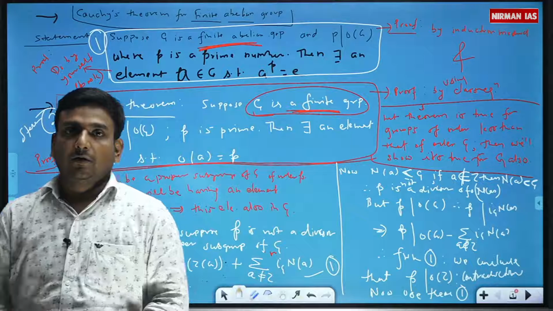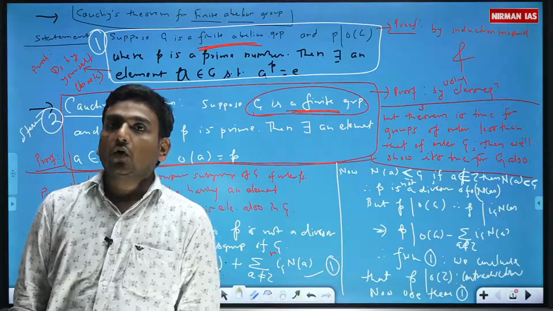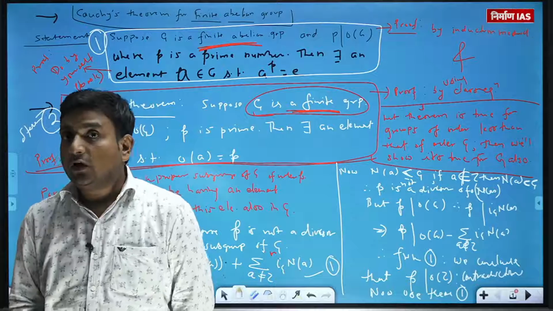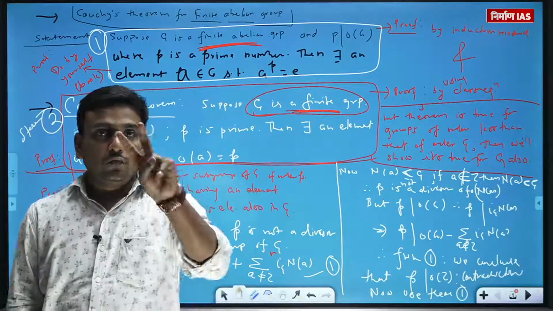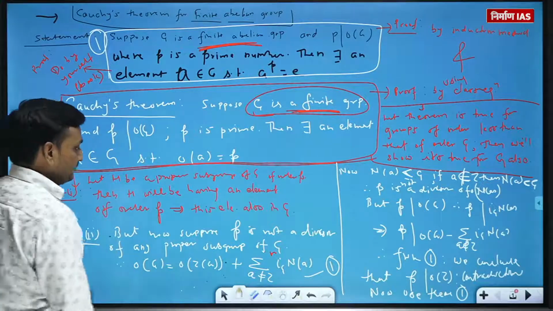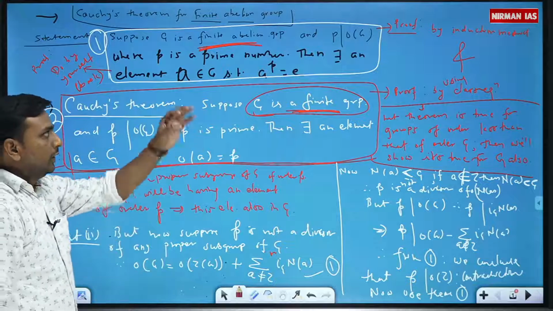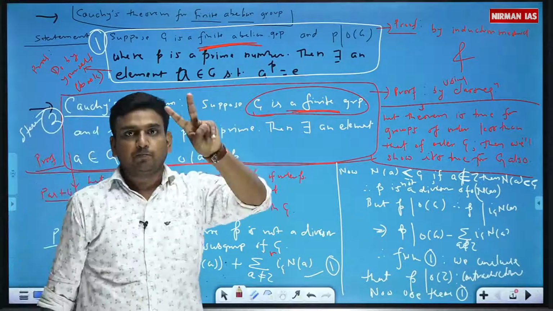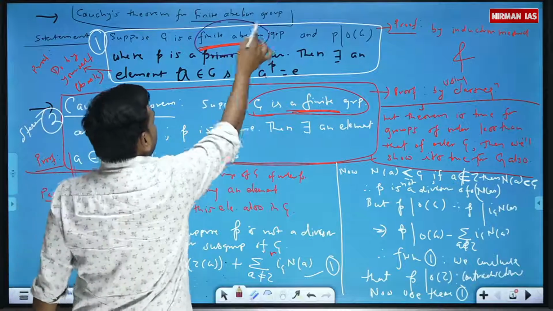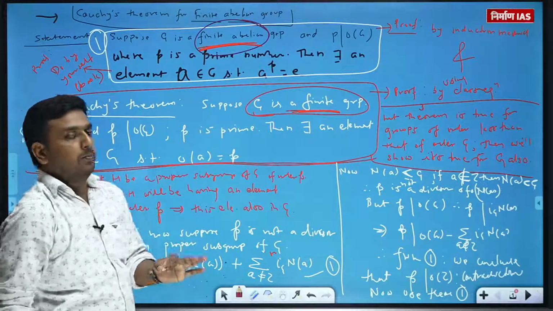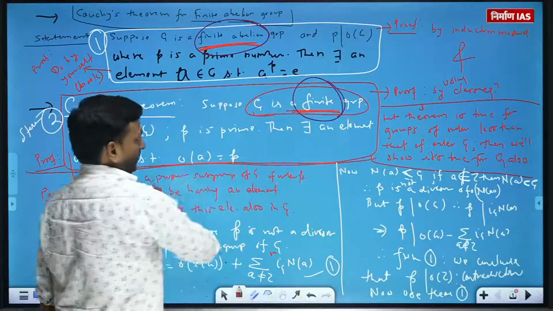The first question was, if a prime number divides the order of a group, then what can you say and what can you interpret from that? For that, we have two different theorems. Number first is Cauchy theorem for finite abelian group, and the other theorem is for finite groups.